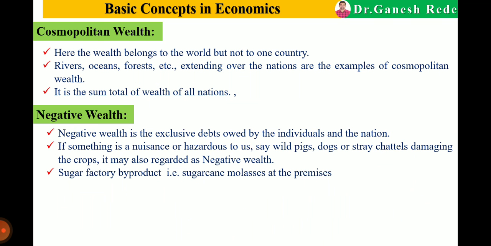Now next is cosmopolitan wealth. Here the wealth belongs to the world but not to any particular country, meaning the ownership does not belong to any particular country. That is cosmopolitan wealth.